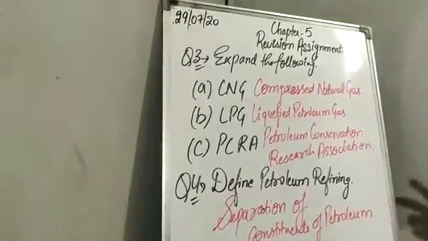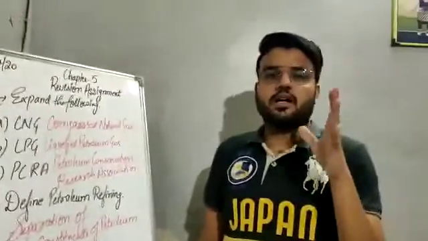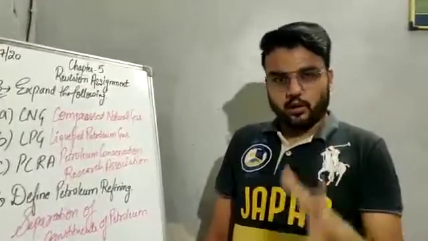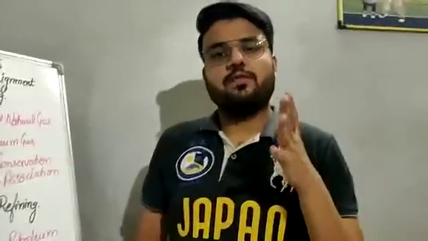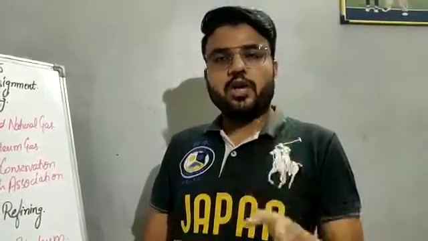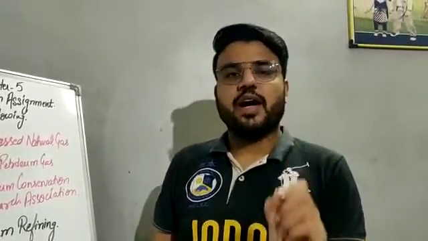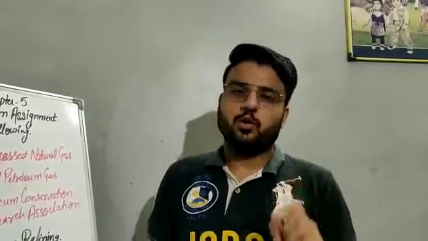The process of separation of different constituents or fractions of petroleum in a petroleum refinery is known as refining of petroleum or petroleum refining.